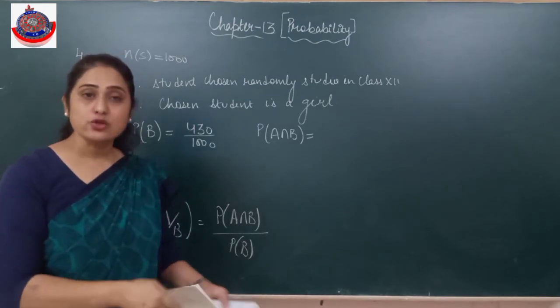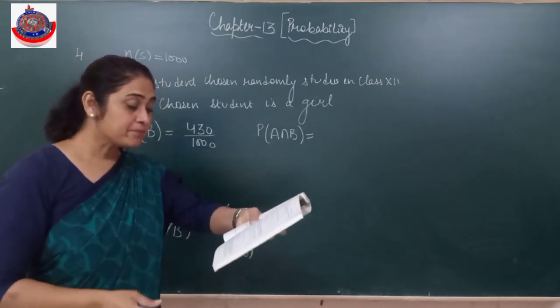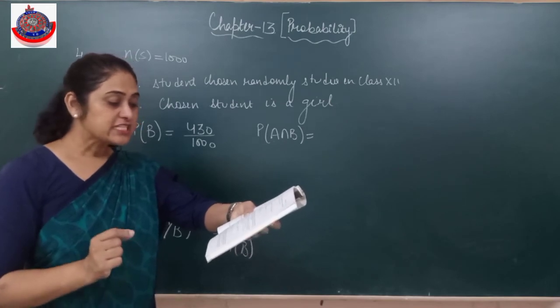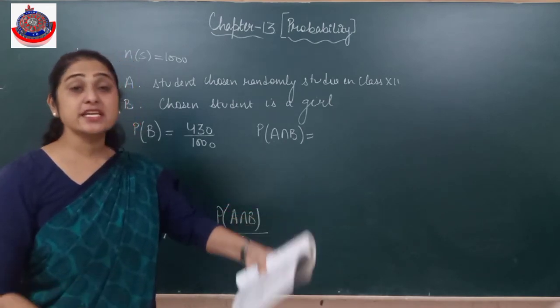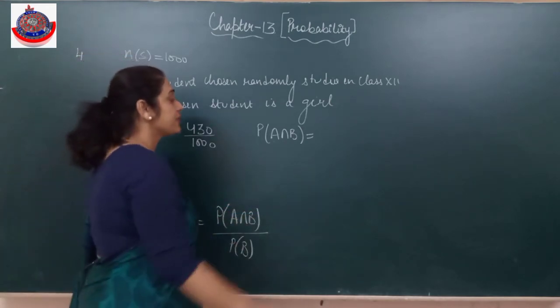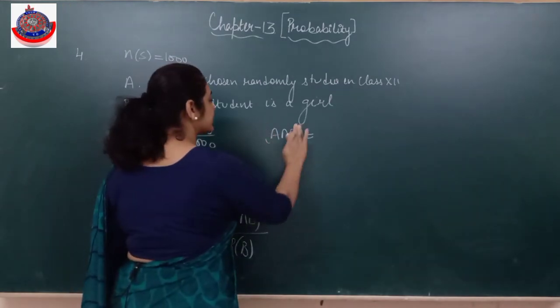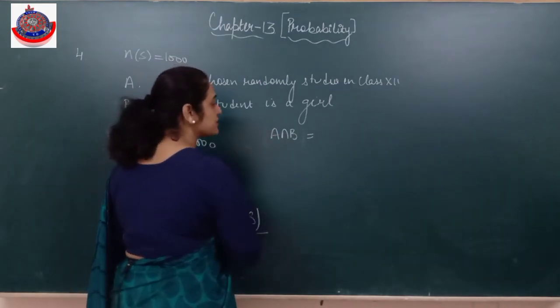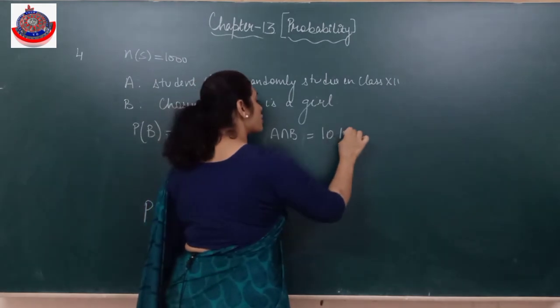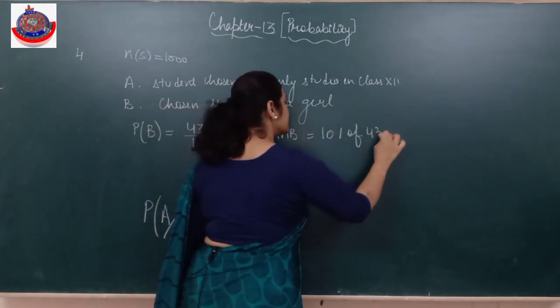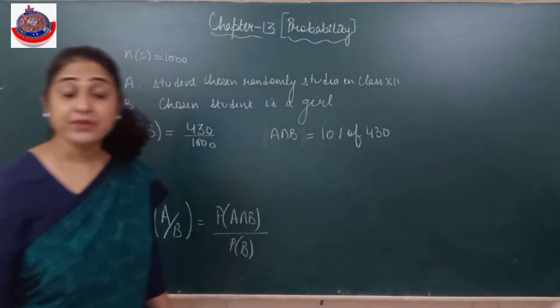क्लास 12 की एक गर्ल को चूज करना है. Let's see what is written here. Out of 430, 10% of the girls study in class 12. That means if I talk about first of all intersection, I don't talk about probability first. 10% of 430 studies in class 12.